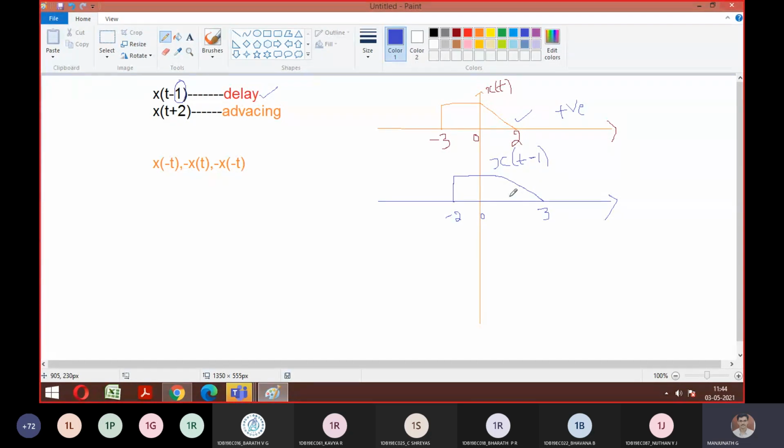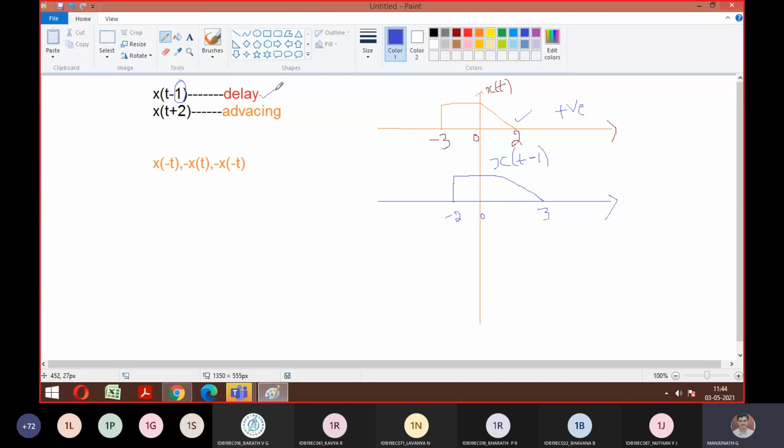So what does x of t plus 2 indicate? Shift left by 2. Plus 2 indicates it is called the advancing part. Advancing means before only. So this is your original signal. So check out the number of delays. So the delay says it is 2.